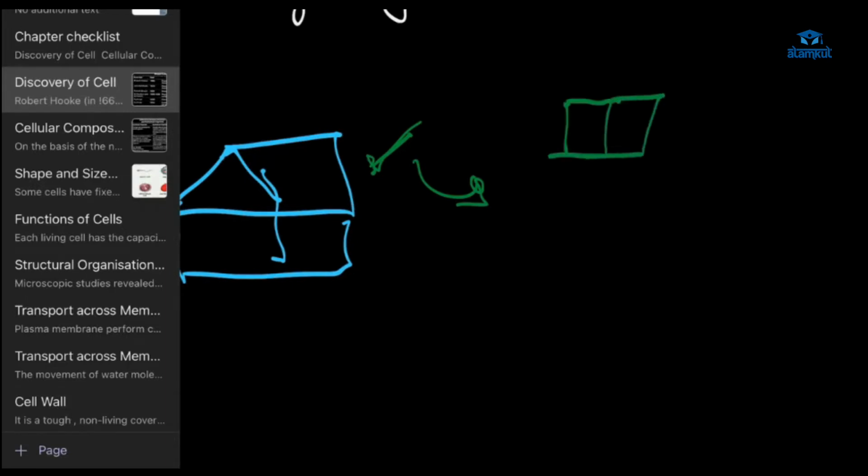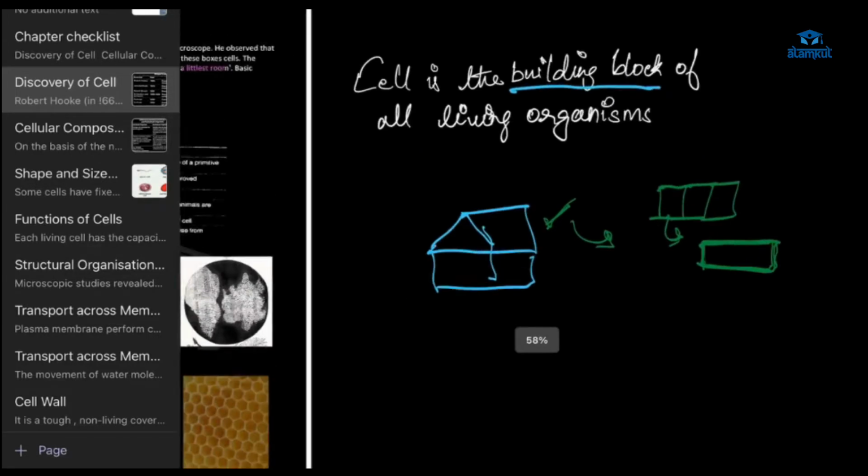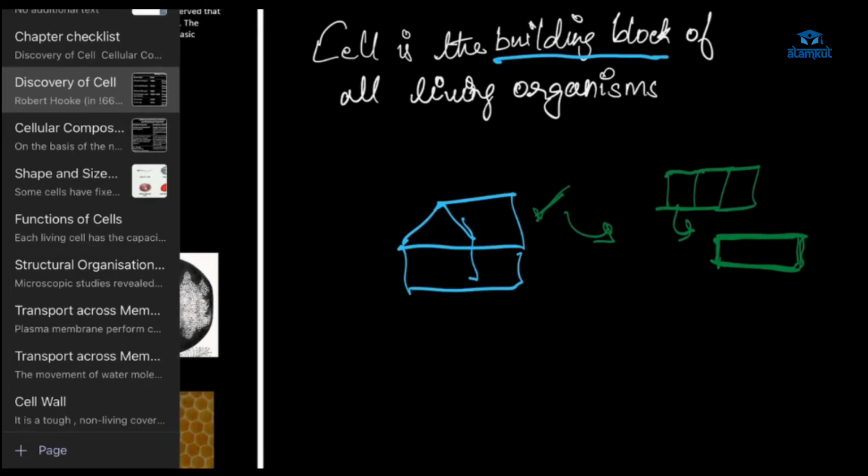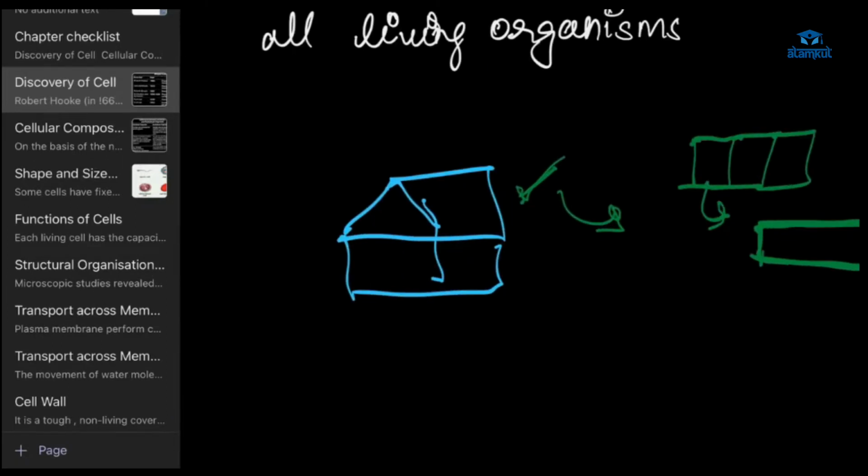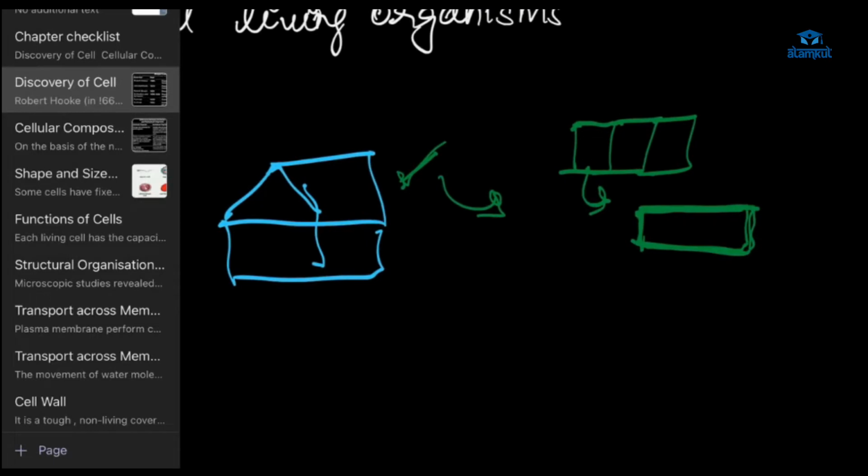Yes, ma'am. We have different rooms. And what are those rooms made up of? Cells? Bricks. Yes, bricks. So likewise, in our body, in living organisms, cell is the building block. So every organism is made up of cells.